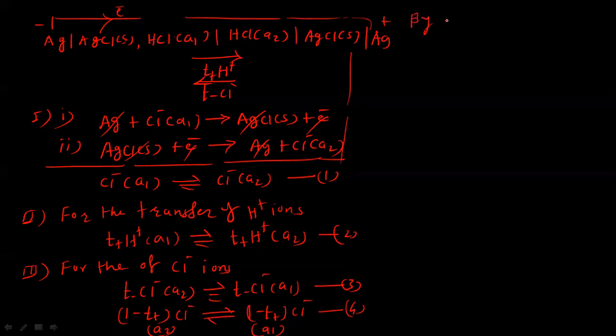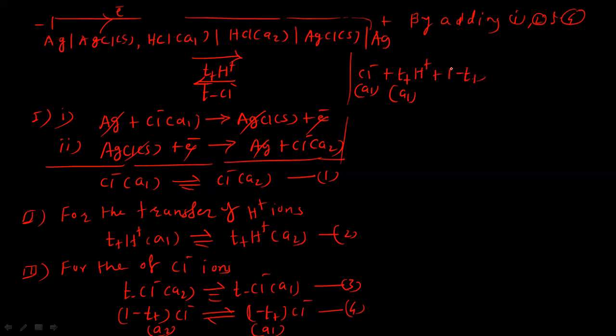On the LHS side, chloride ion with activity A1, then T positive number of hydrogen ions with activity A1, and this is 1 minus T positive of chloride ions with activity A2.